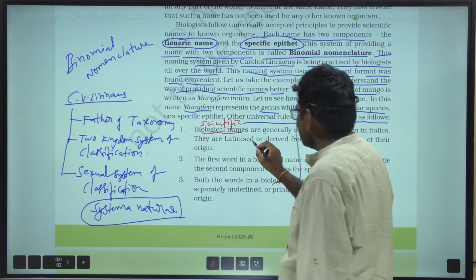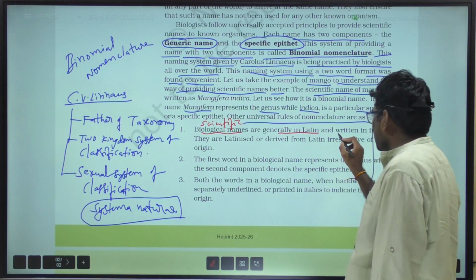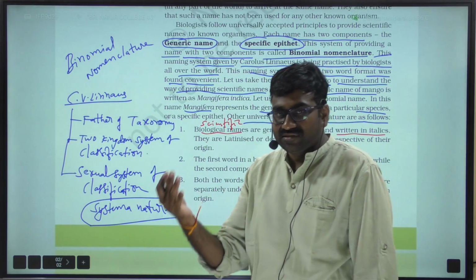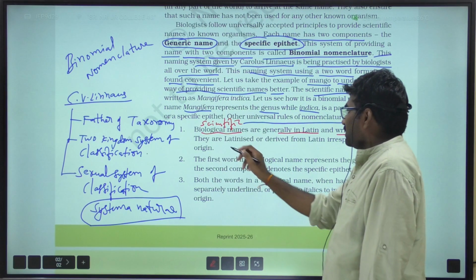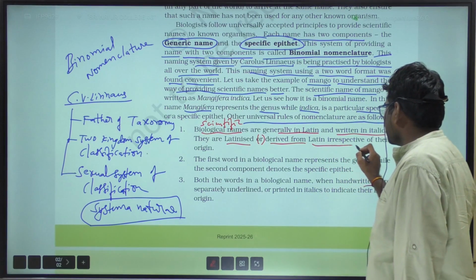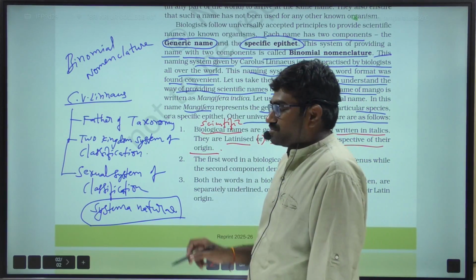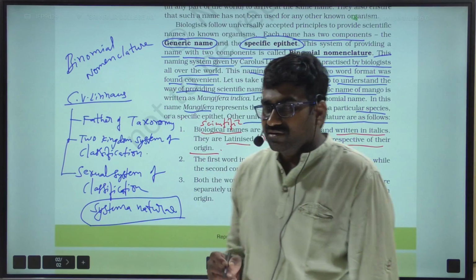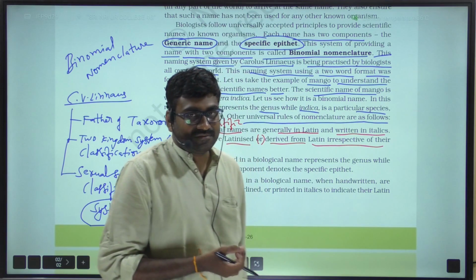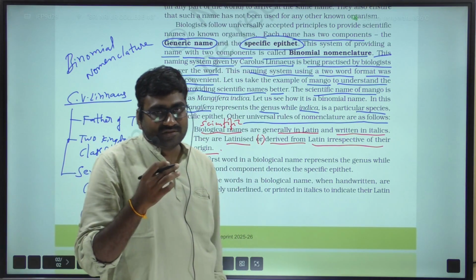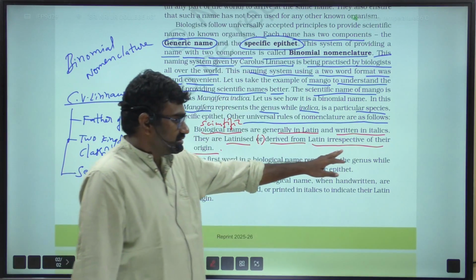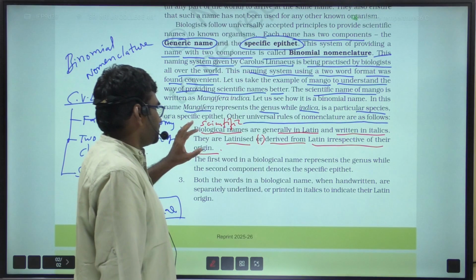Scientific names are generally in Latin and are written in italics. Biological names are Latinized, or derived from Latin, irrespective of their origin. Whatever country a name originates from, it is considered as derived from Latin irrespective of their origin. This is the first point.